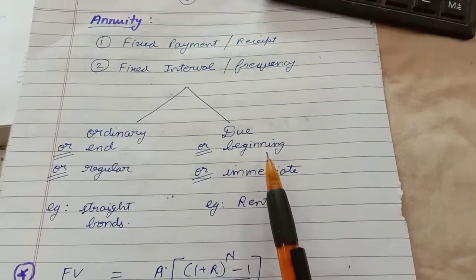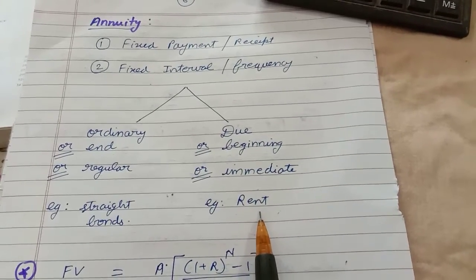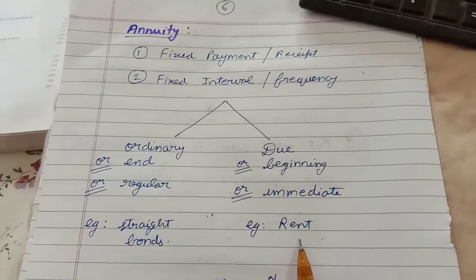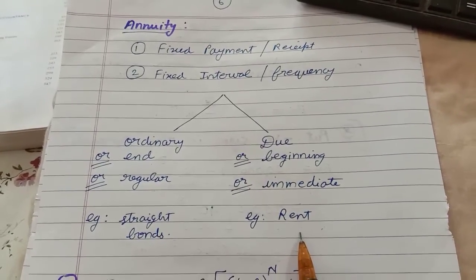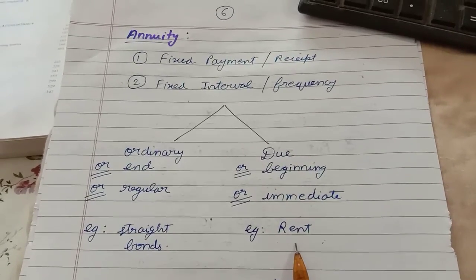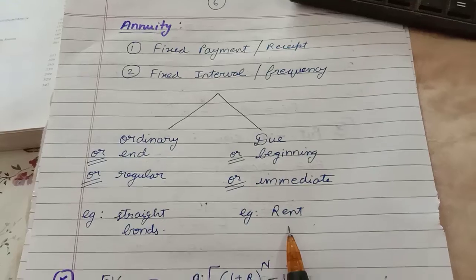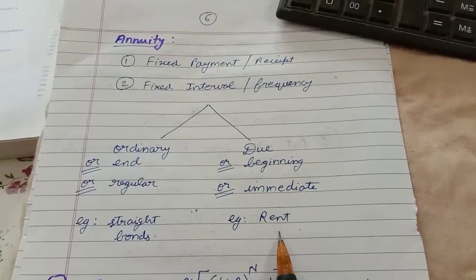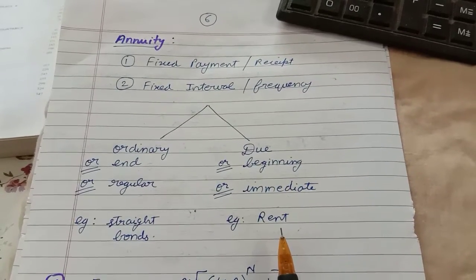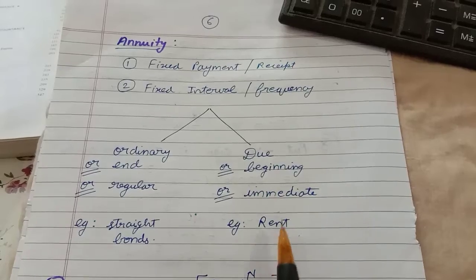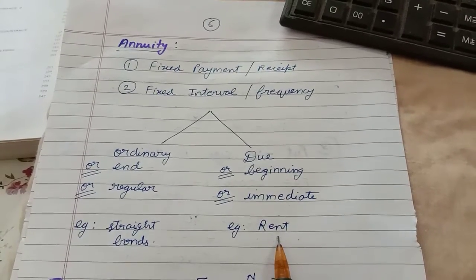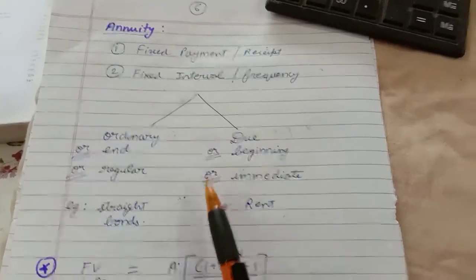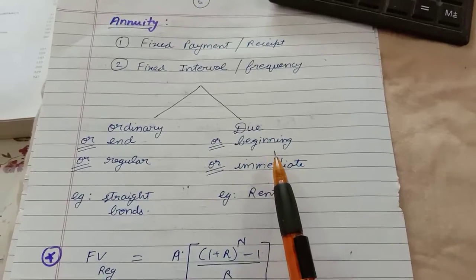An example for annuity due, beginning or immediate is rent. This is a very common example. If you are staying in a rented premise or doing your business in a rented premise, normally the system followed is that the rent is to be paid in advance. If I start staying in a rented house from 1st of January, I have to pay the rent on 1st January, that is the beginning of the period. The rent amount is fixed and the interval is fixed, but it starts from the beginning, so it is called annuity due or annuity beginning.